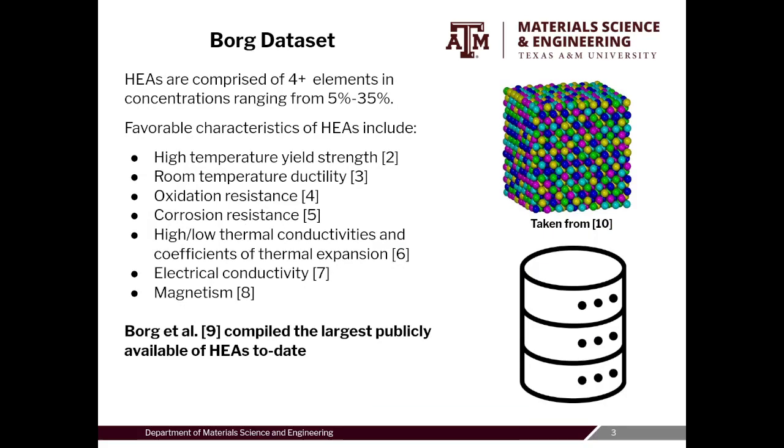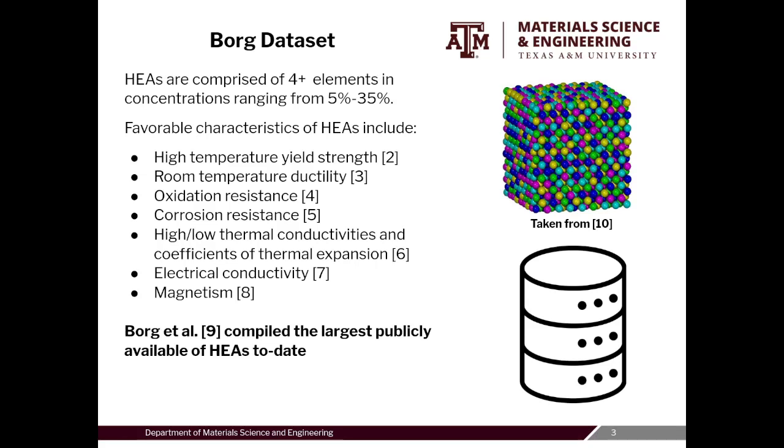So we've been doing materials informatics on high-entropy alloys. High-entropy alloys seem to be very popular at the moment, but the large number of potential high-entropy alloys makes it a difficult class of materials to study because the metals can be so varied. Because high-entropy alloys can vary so much in composition, there is a lot of opportunity to design HEAs with tailored properties. The largest publicly available dataset of HEAs was compiled by Borg et al.